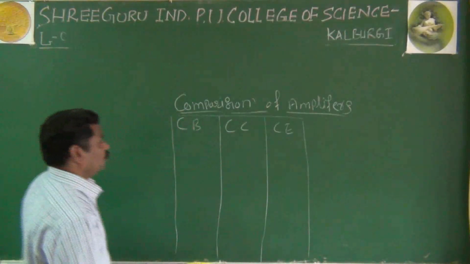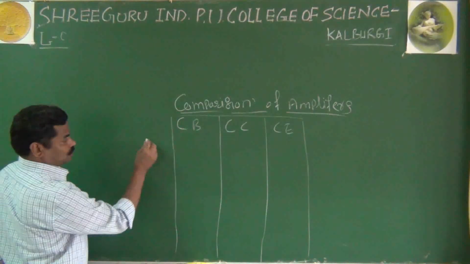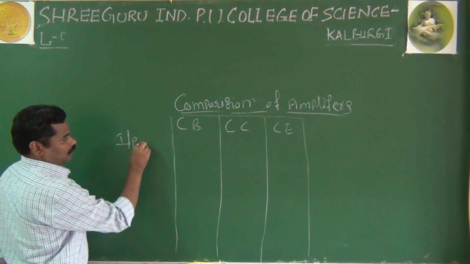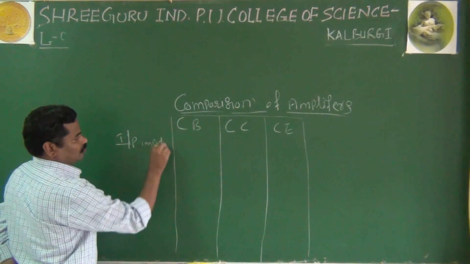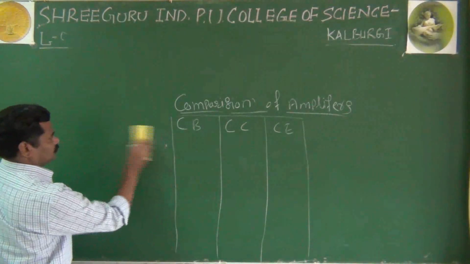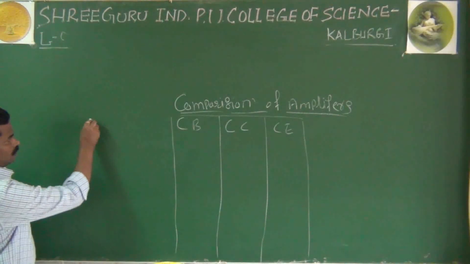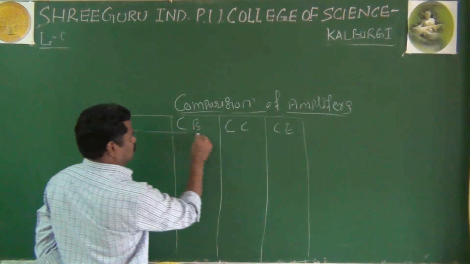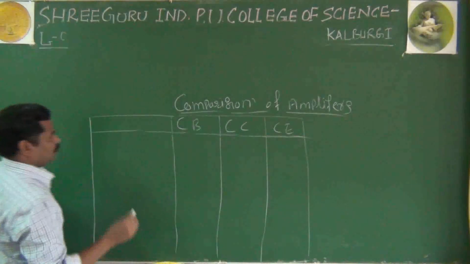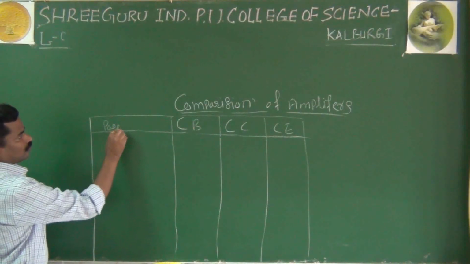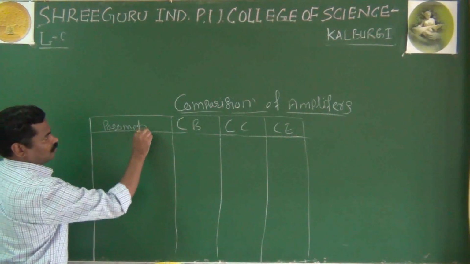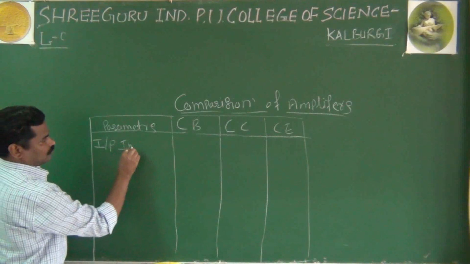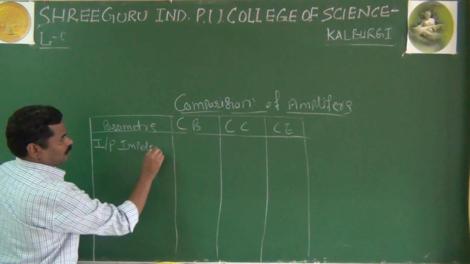Yes, the first important thing is the input resistance, or you can say input impedance. One is input impedance. And write about it here. First, the important parameters. What are the important parameters? First one is input impedance.